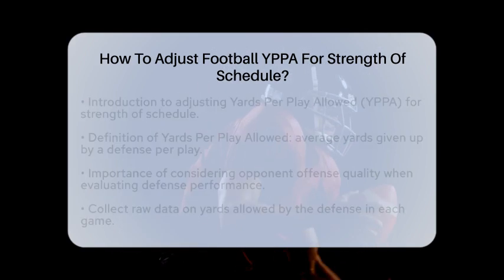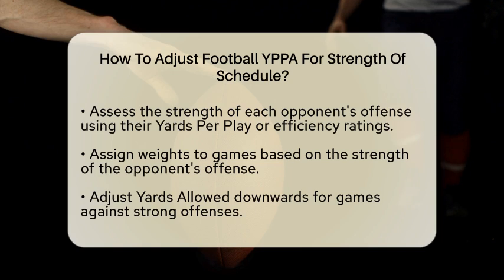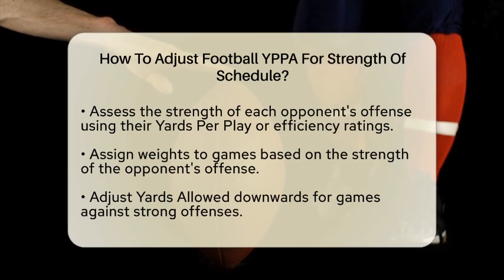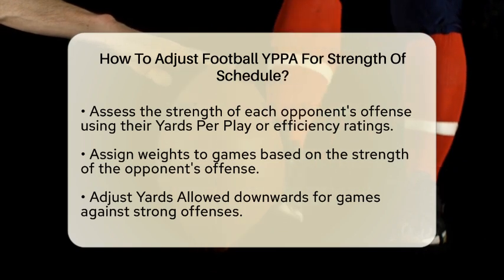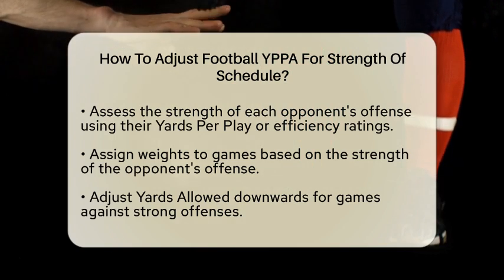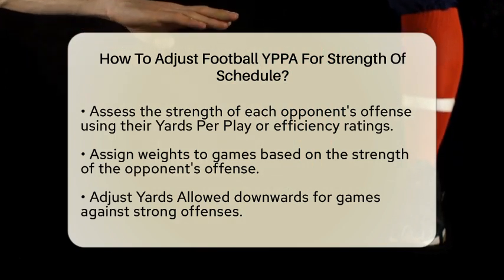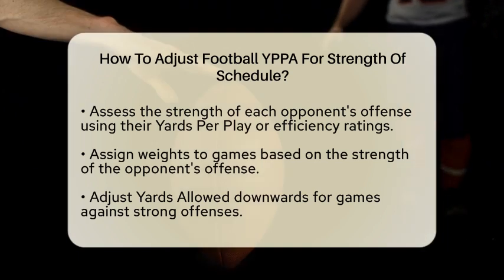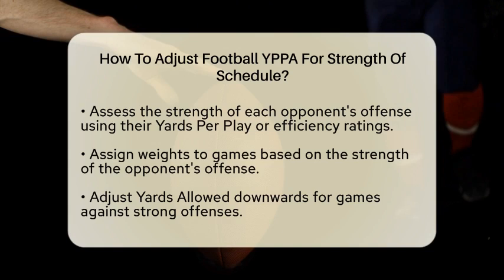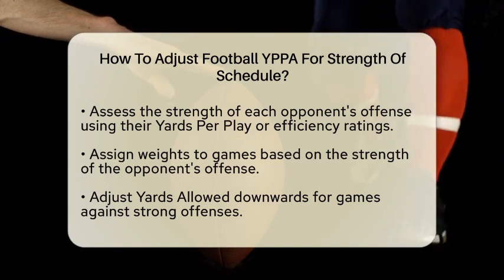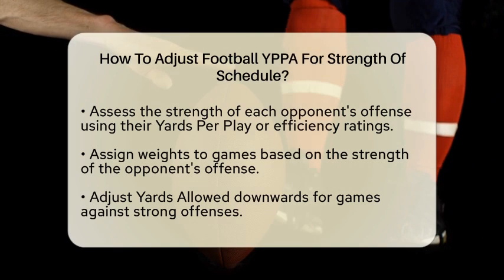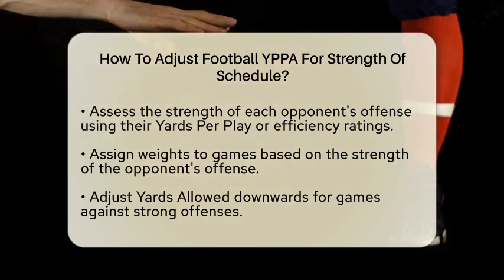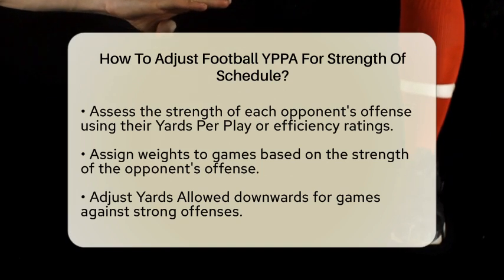To begin adjusting yards per play allowed, start by collecting the raw data for the defense across all games. This data shows how many yards the defense allowed in each game. Next, evaluate the strength of each opponent's offense. You can do this by looking at their own yards per play gained or other efficiency ratings. Once you have that information, assign a weight to each game based on how strong the opponent's offense is. For instance, if an opponent averages 7 yards per play, which is quite high, you should adjust the defense's yards allowed downwards. This reflects the tougher challenge they faced.